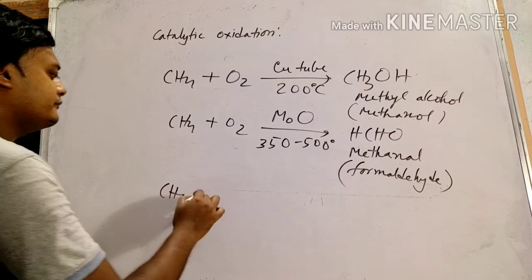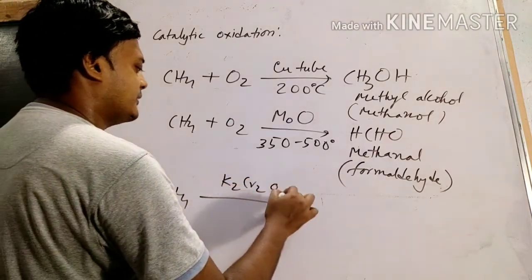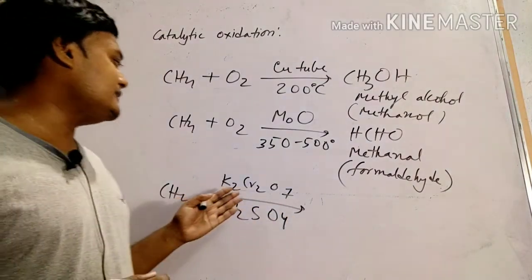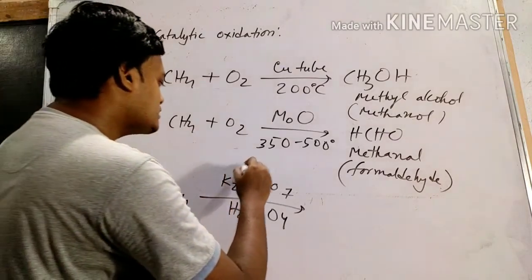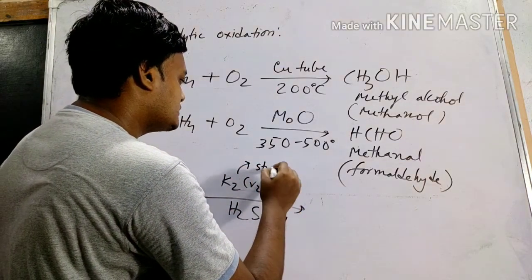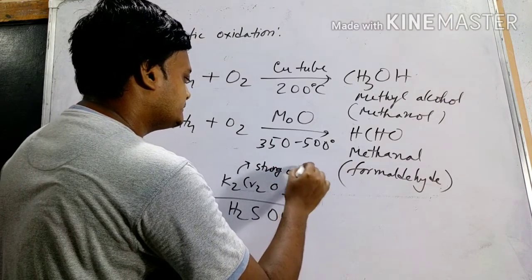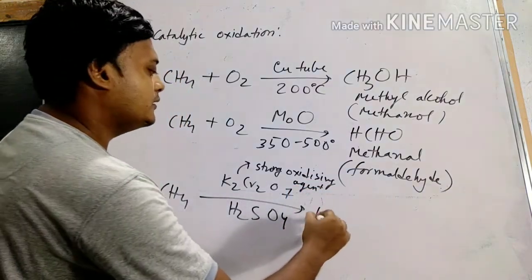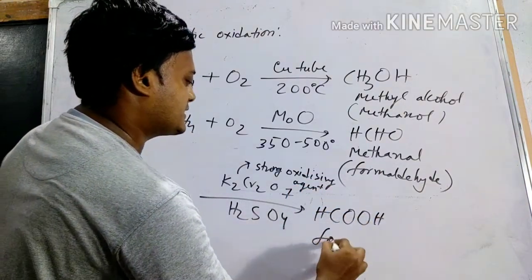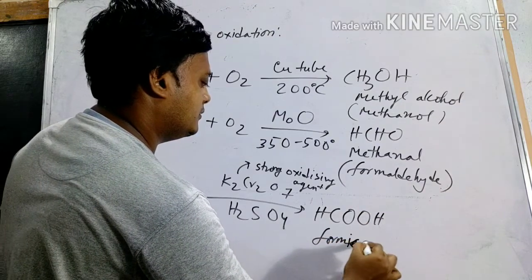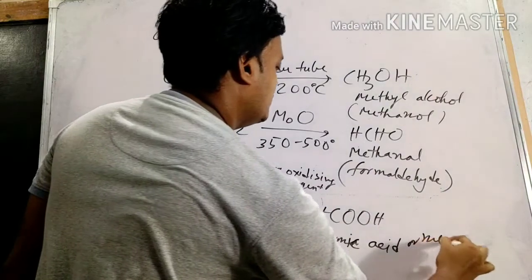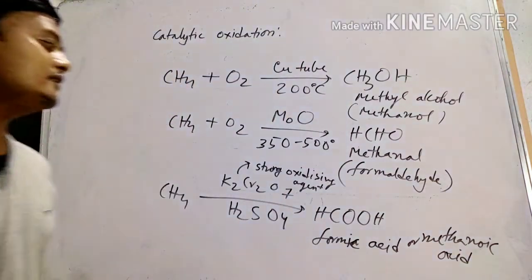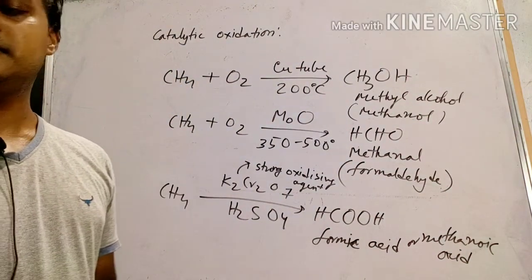Now if we add a strong oxidizing agent, K2Cr2O7 in presence of H2SO4, that is under acidic medium, the product will be formic acid, HCOOH, formic acid or methanoic acid.